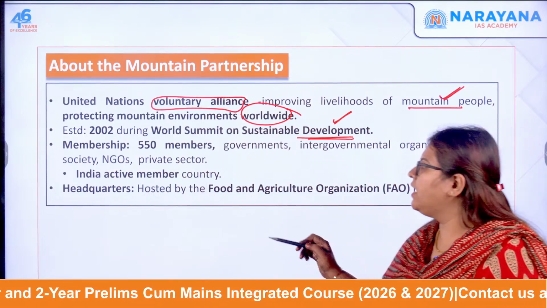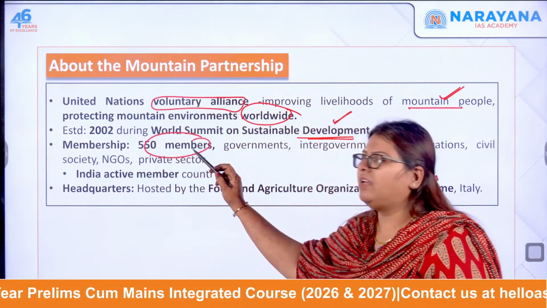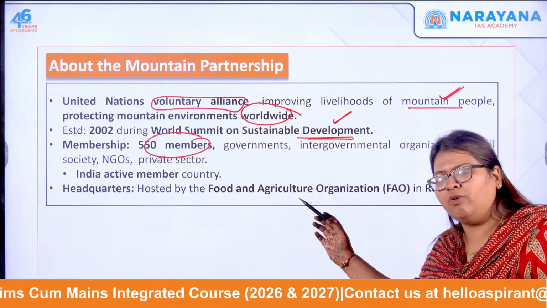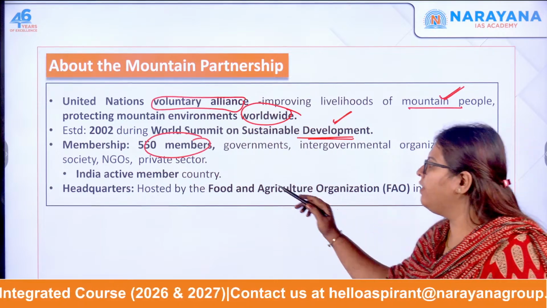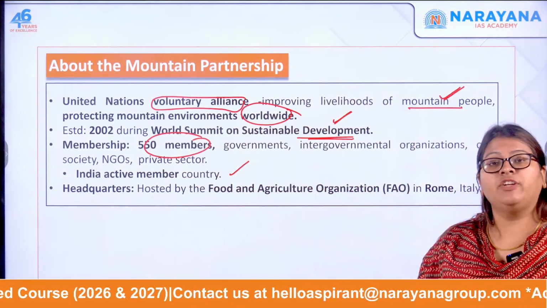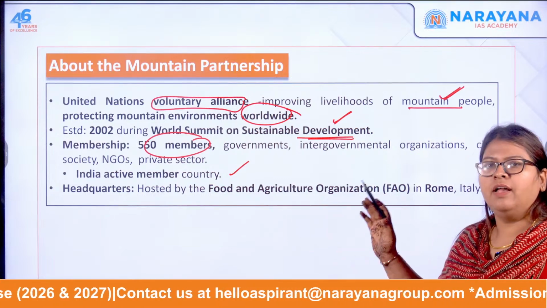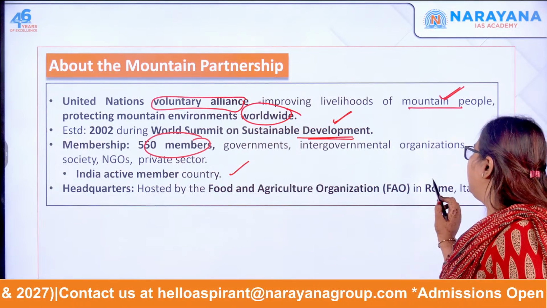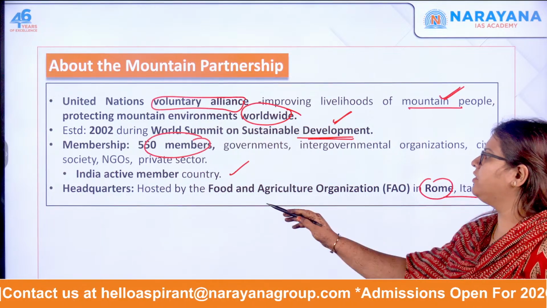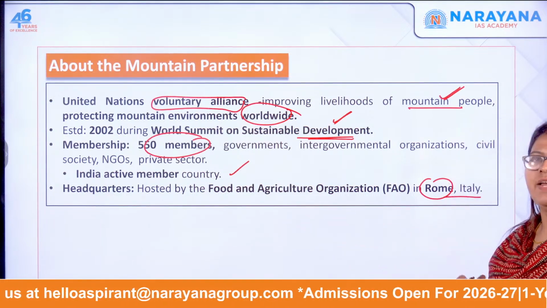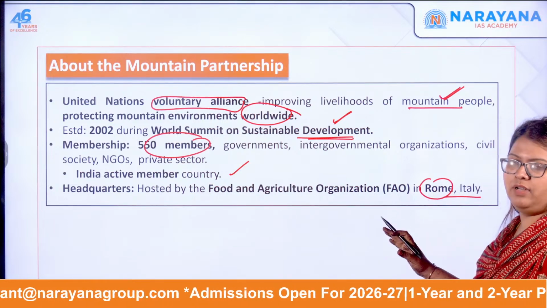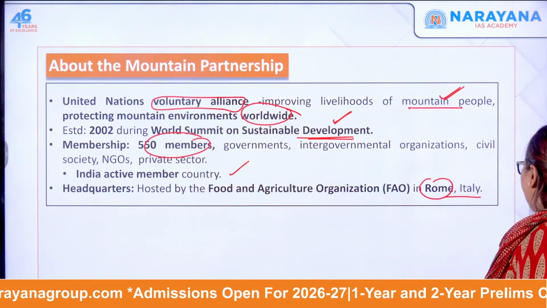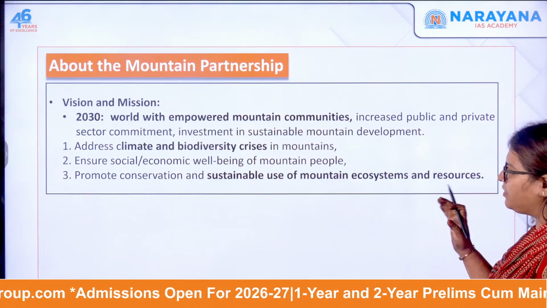The membership is around 550 members, governments, NGOs, civil society organizations, all of them are there. Is India part of it or not? Yes, it is an active member. Do you know it is actually in the FAO headquarters, that is in Rome, Italy? So it is hosted by FAO. It does not have a separate headquarter, so it is hosted by FAO, the headquarter of which is present in Rome, Italy. Okay, now let's move forward.